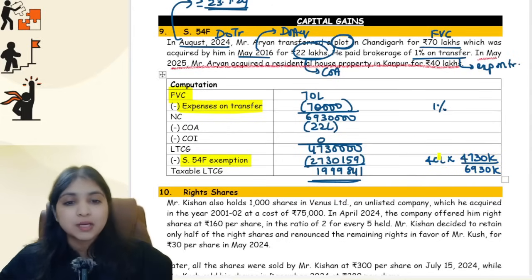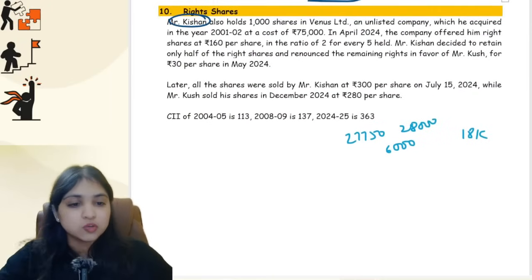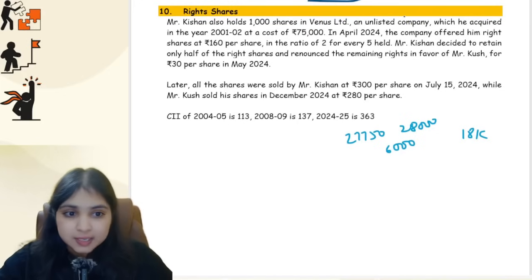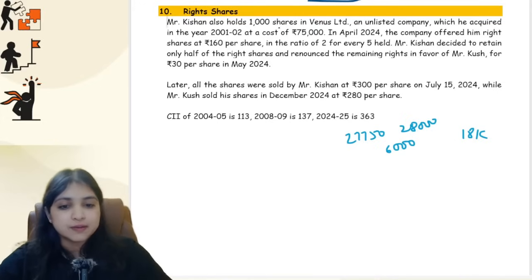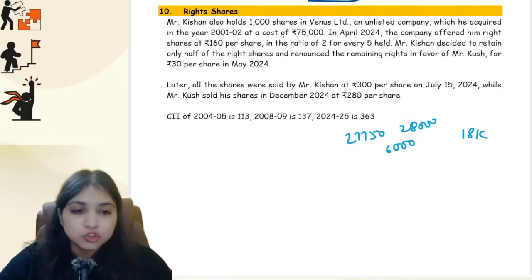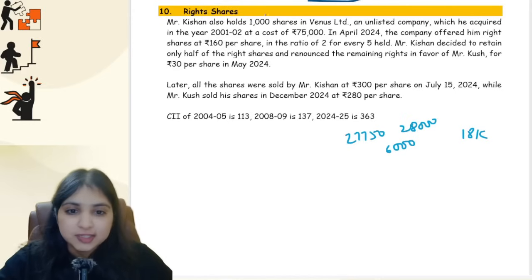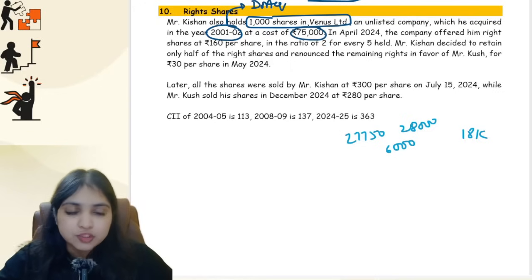Okay, guys. Now, come to the next discussion, which is about rights shares. Now, the question says Mr. Kishan also holds 1,000 shares in Venus Limited, an unlisted company, which he acquired in the year 2001-2 at a cost of 75,000 rupees. In April 2024, the company offered him rights shares at 160 rupees per share in the ratio 2 shares for every 5 held. Be careful. How many shares is he holding originally? 1,000 shares. This is his original shares, guys. These shares he had acquired in 2001-2. This becomes his date of acquisition. Even this is after 1st April 2001, so you don't have to revise the cost of acquisition.